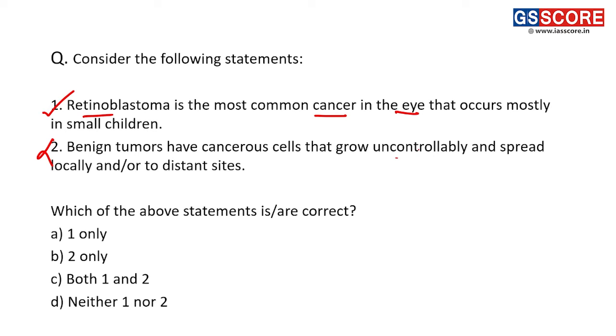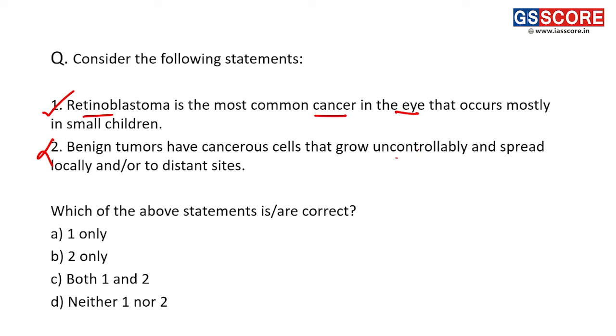And what is retinoblastoma? Retinoblastoma, as we have discussed, is an eye cancer that is seen mostly in children, and it can occur in one or both eyes, and more often than not, it is the result of genetics, right? Hereditary it is. Fine. And this retinoblastoma can be life threatening.